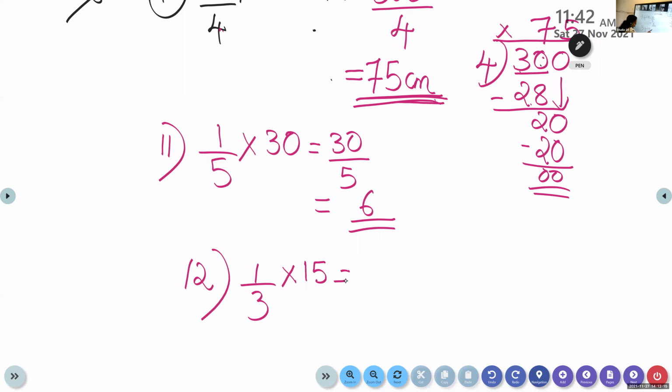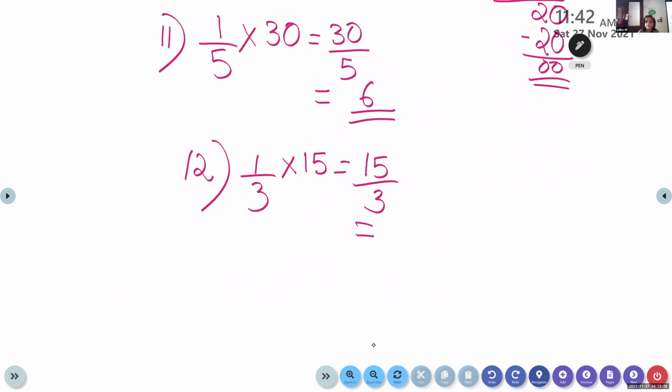So 1 into 15 is 15 divided by 3. Very easy. What's the answer? 5. 5 threes are 15. So 15 divided by 3 is 5.